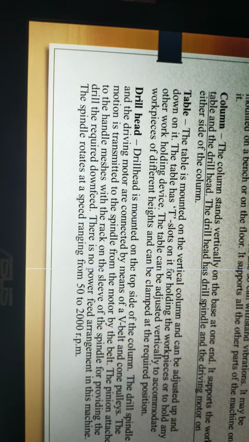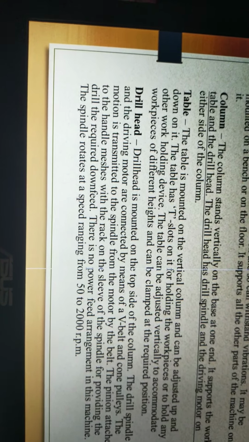Upright drilling machine. The upright drilling machine is designed for handling medium-sized workpieces. Though it looks like a sensitive drilling machine, it is larger and heavier. Holes of diameter up to 50 mm can be made with this type of machine. Besides, it is supplied with a power feed arrangement. For drilling different types of work, the machine is provided with a number of spindle speeds and feeds. There are two different types of upright drilling machines.